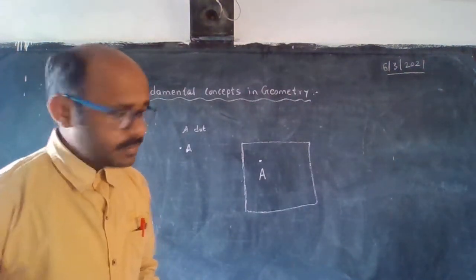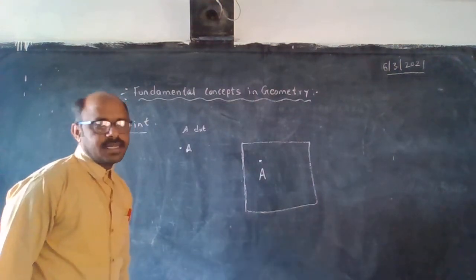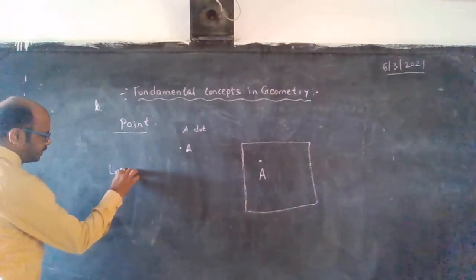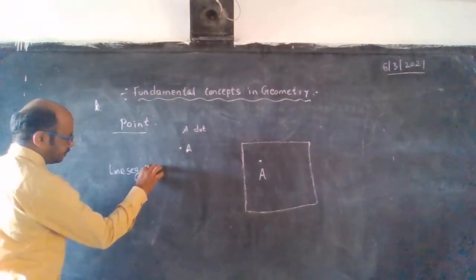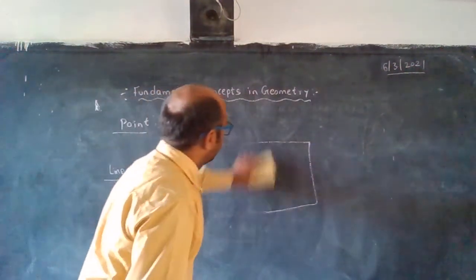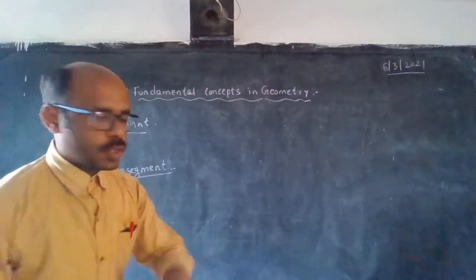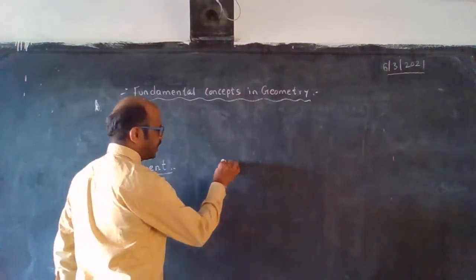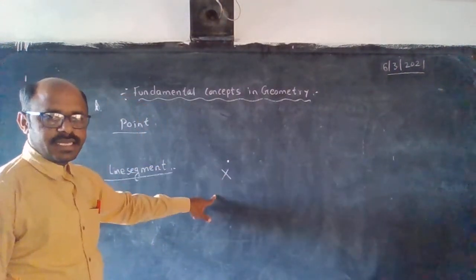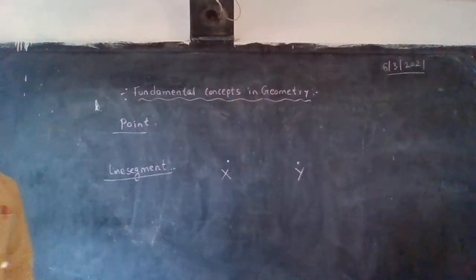Next, the second concept is the line segment. First I am writing line segment. See, children, what is a line segment? Take two points. Here I am taking one point and naming it X, and then another point named Y.